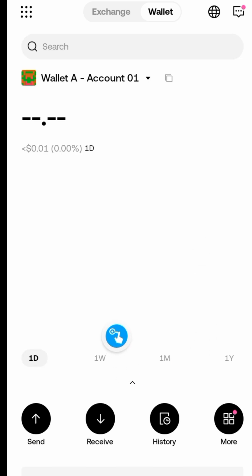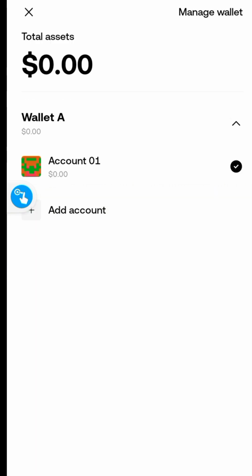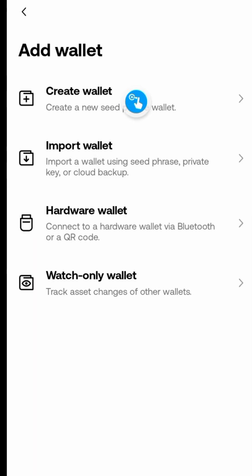You can see that if it is your first time clicking on it, you will be prompted to create a wallet. I don't have any such prompts because I already have a wallet with my password and seed phrase clearly penned down somewhere safe. If it is your first time, you'll be prompted to create a wallet. So let me show you. You would see something like this, create a wallet. So you would just click on this.